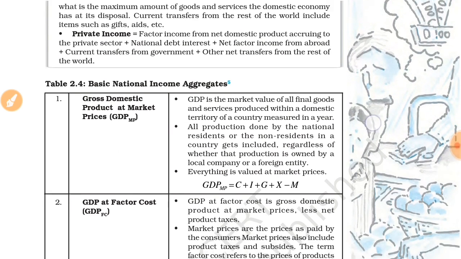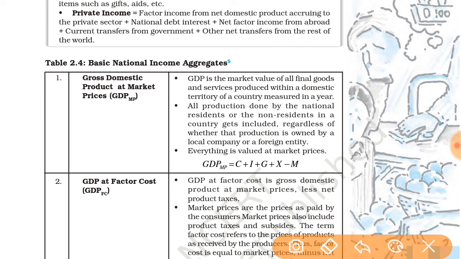After that, the next important basic national income aggregate is GDP at MP, meaning gross domestic product at market price. So what is this? It is given that GDP is the market value of all final goods and services produced within the domestic territory of a country measured in a year.